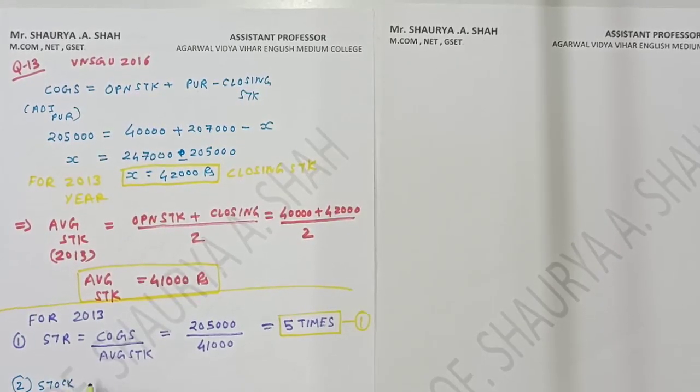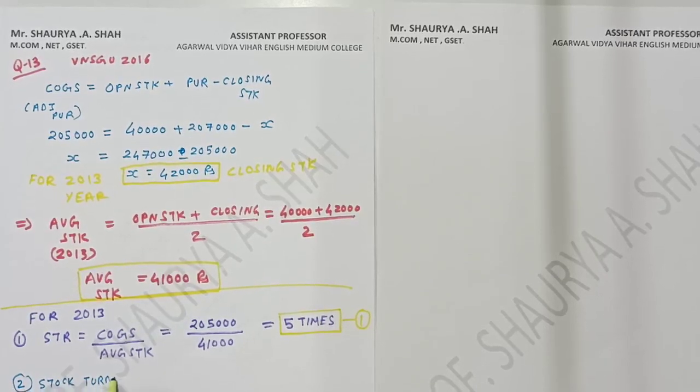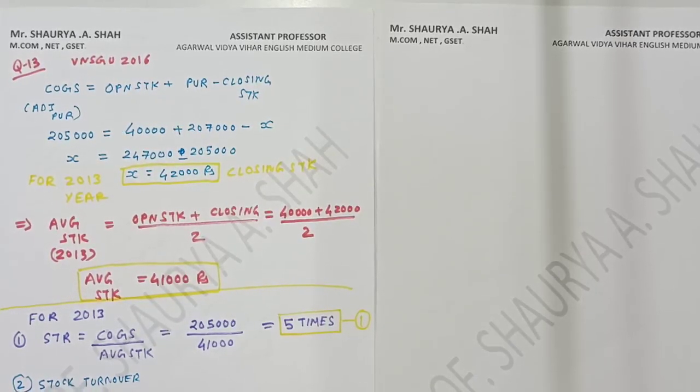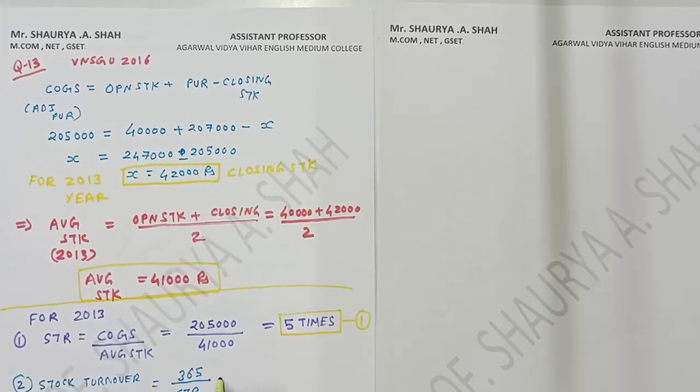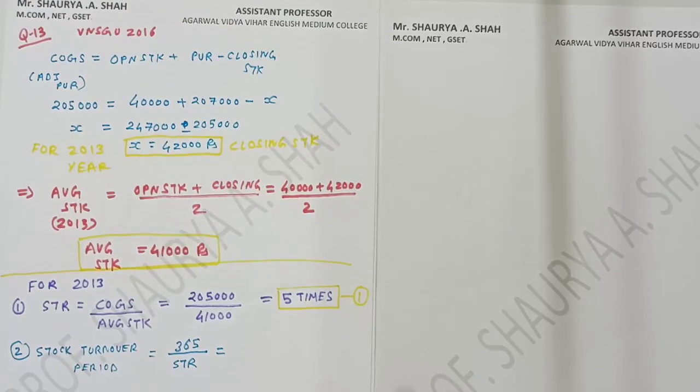So stock turnover period. They can also use the term material turnover period. It doesn't make any difference. Your stock is equal to your material, because we are studying the material costing chapter, right? So what is the formula for stock turnover period? It is 365 divided by stock turnover ratio. Remember students, this is the first time we are using this formula, a new formula for you.